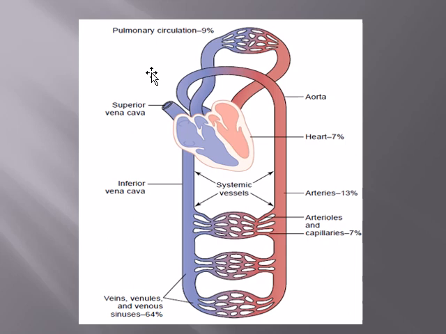And again, in the systemic circulation, you can see that the maximum blood is present in the venous system, that is about 64%. The arterial system, the arterial supply, accounts for about 20% of the total blood, whereas, if a mean is taken, the heart contains about 7% of the blood. As you all know, the heart takes in blood at diastole, and it gives blood at systole.